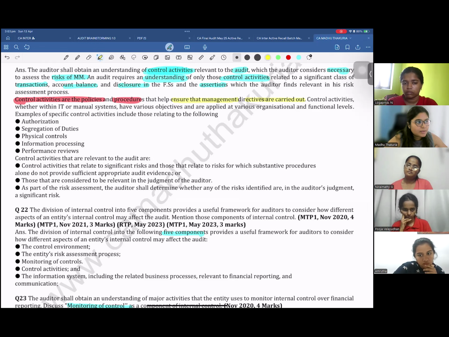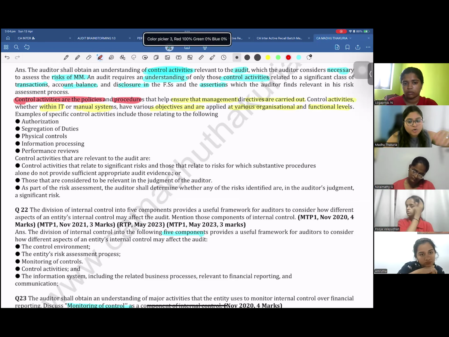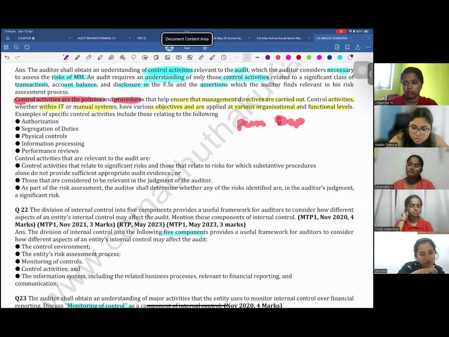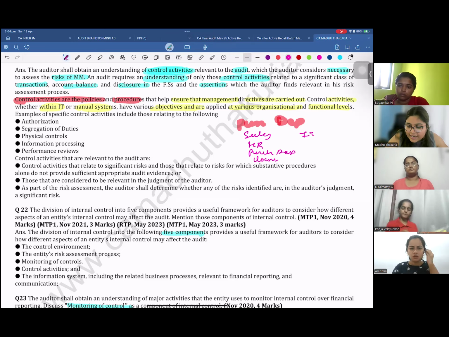Yes. Then control activities, whether within IT or manual systems, have various objectives and are applied at various organizational and functional levels. So it's not that I am going to apply all the controls only in the purchase department. No. It has to be the sales department, the HR department, the purchase department, the logistics department, the IT department.